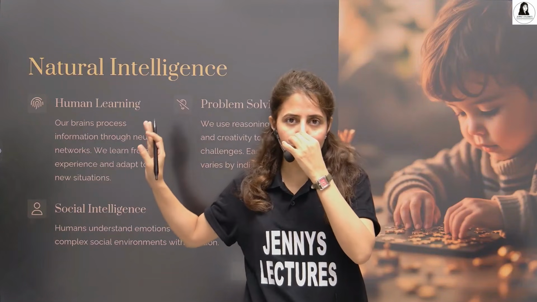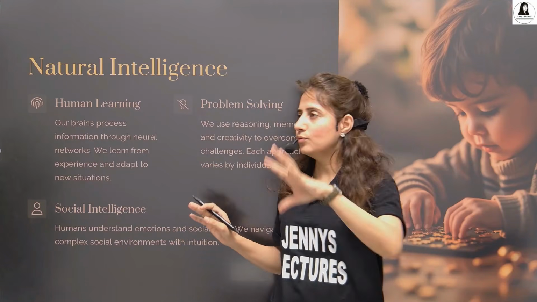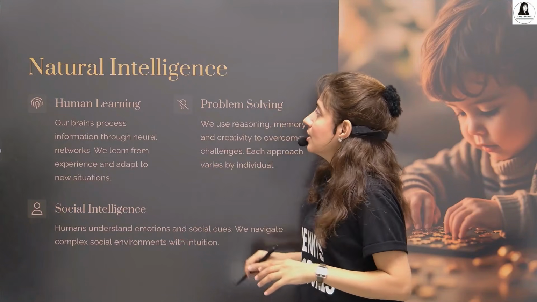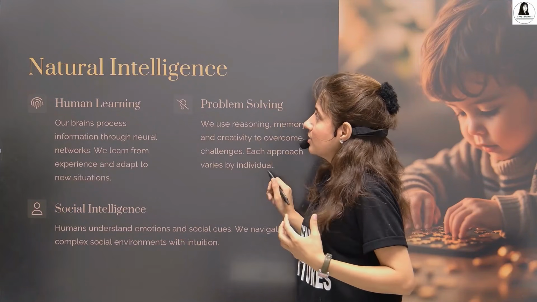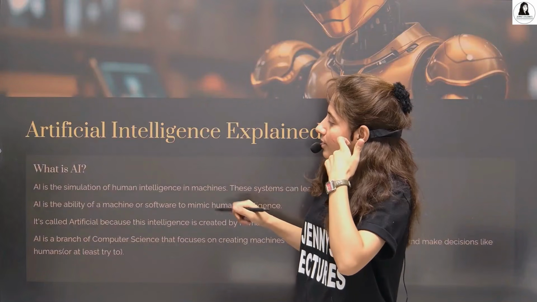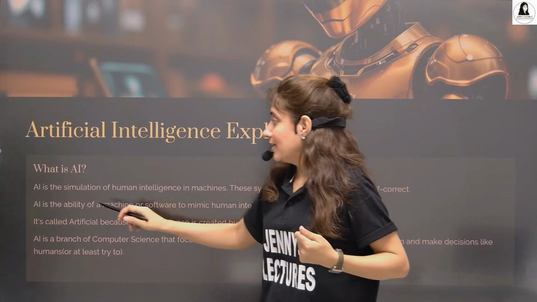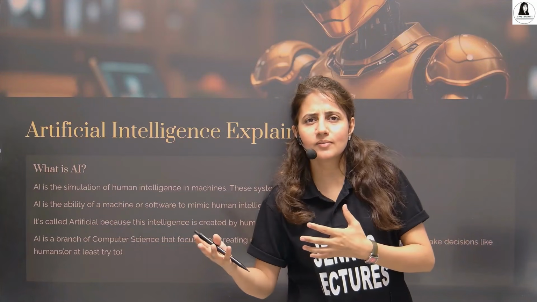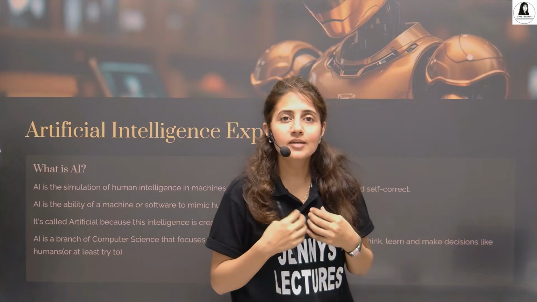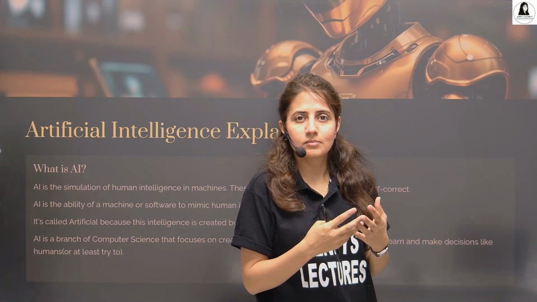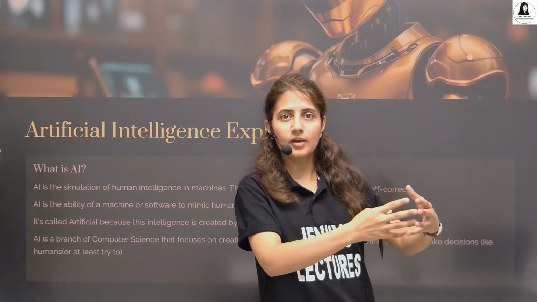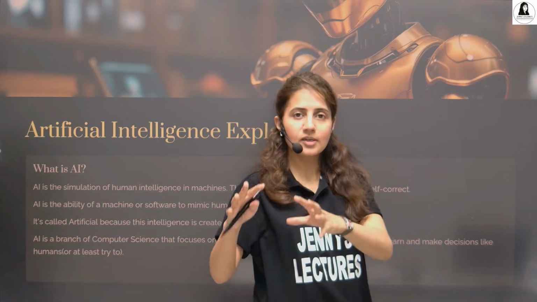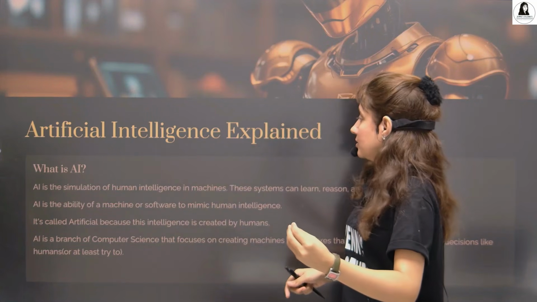I'll give you the idea with an example of what is natural intelligence, how humans learn and these things. But first let's see, now what is AI? So AI is, we can say, the simulation of human intelligence. It's not real because we have created that intelligence, right? Humans have created this intelligence into machines, right? So that is artificial intelligence.